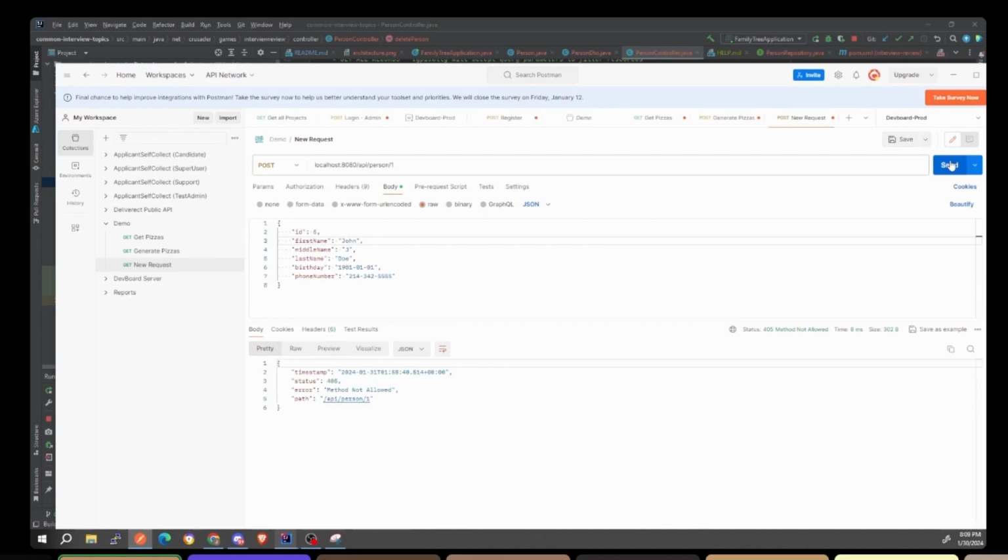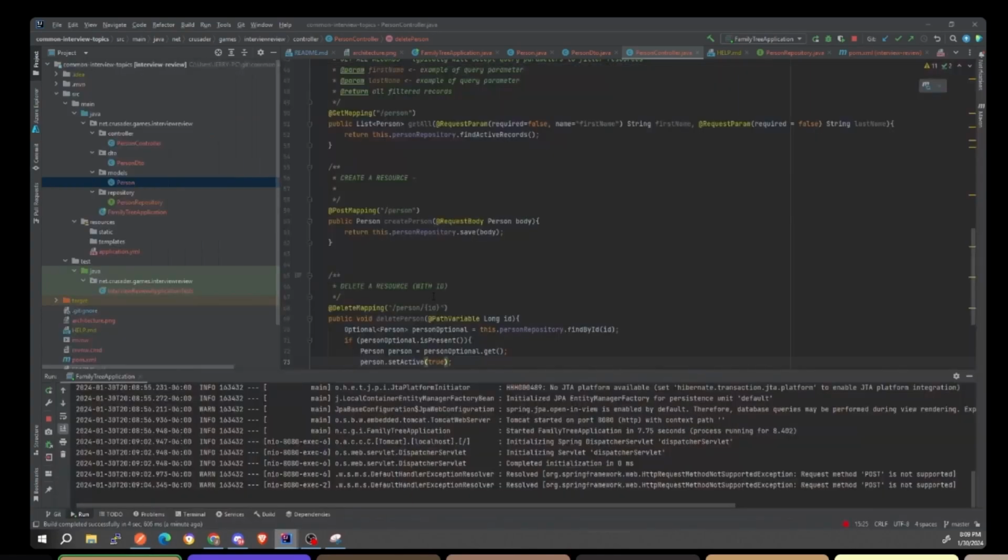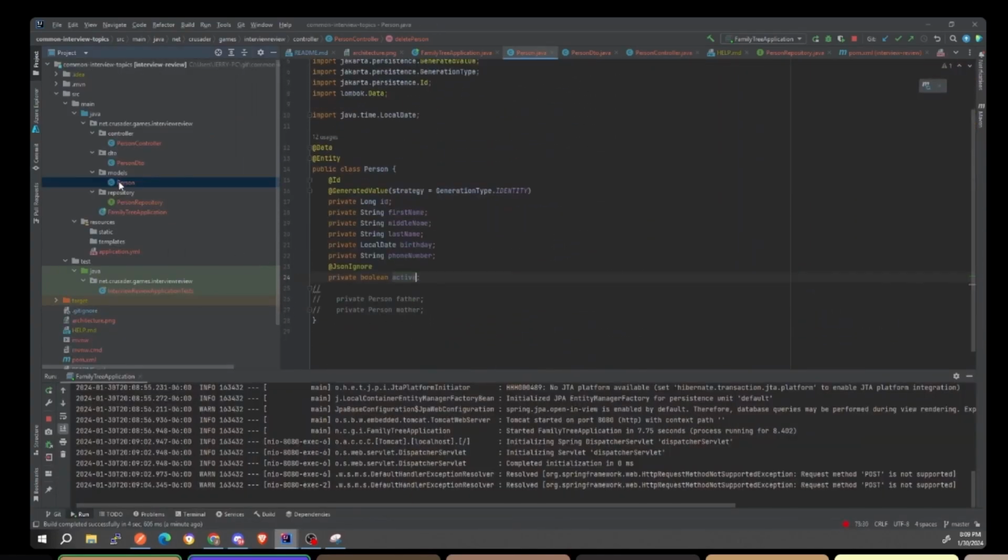All right, let's see if this works. So first I got to save the people. I can't call post on an API person 1 because this is a create. Remember, create has to be at the root of the resource. So I'm going to hit send. I created John. The repository didn't complain, so it might work. So we're going to get Mary. Now we're going to do get all, and we have nobody there. Oh, it's because they're not active. It does work, they're just not active. Is it because you set the boolean? Yeah, we did. We got to set it to true automatically.